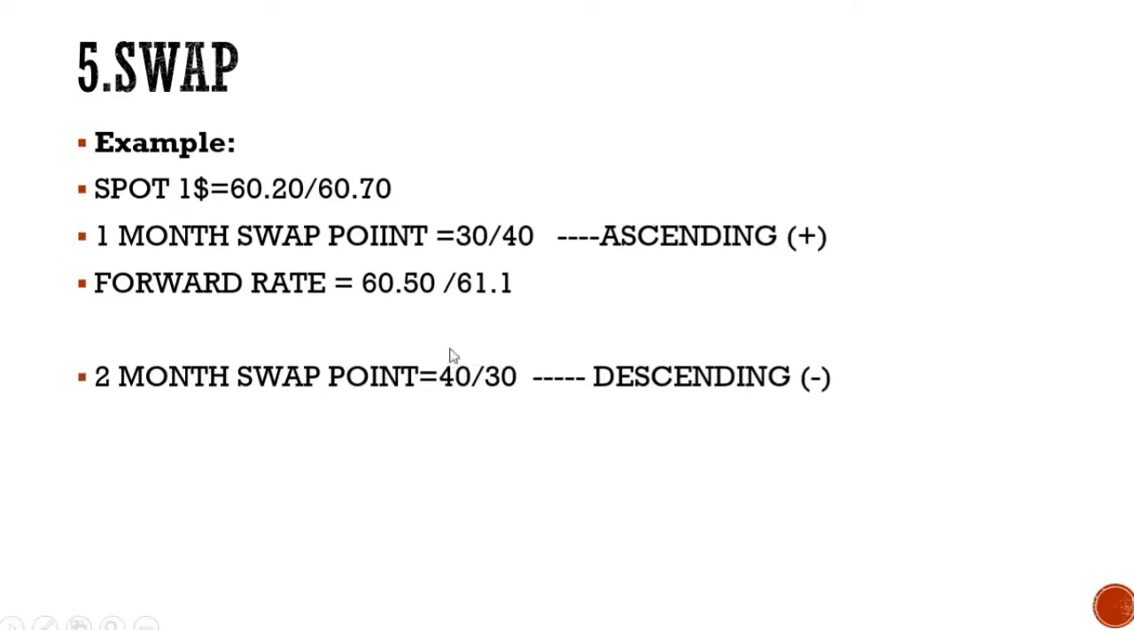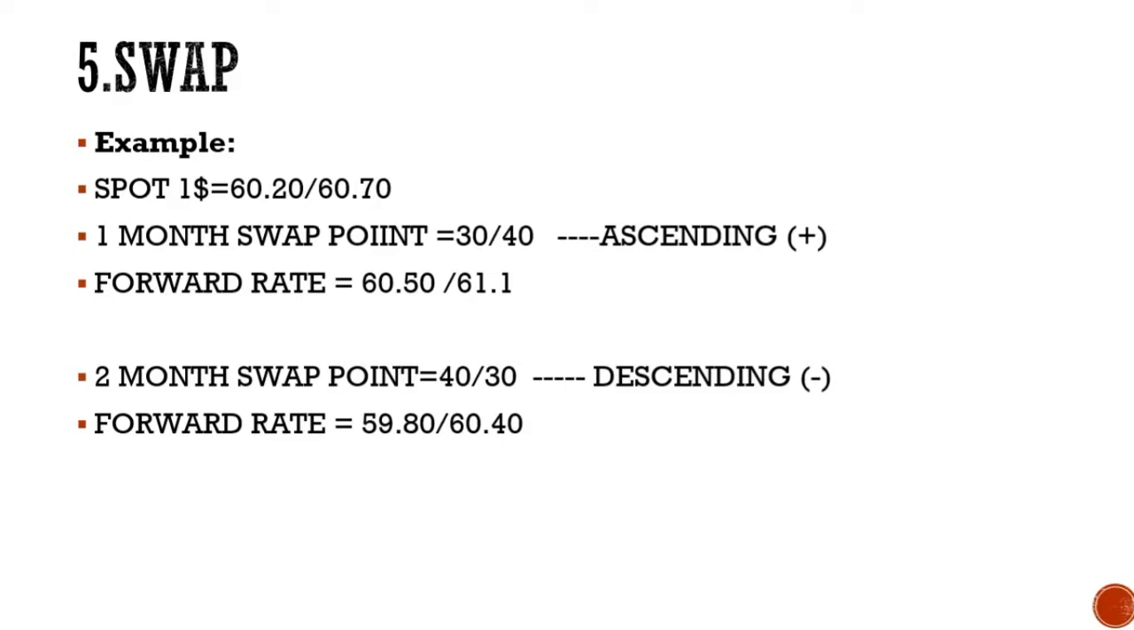The rule is if the swap points are in descending order, you subtract from the spot rate. So the new forward rate will now be 60.20 minus 0.40, which will come to 59.80, and 60.70 minus 30 points, so you will get 60.40. So this is how swap points usually work. Your spot rate is getting swapped with the swap points and we are getting the new forward rate.